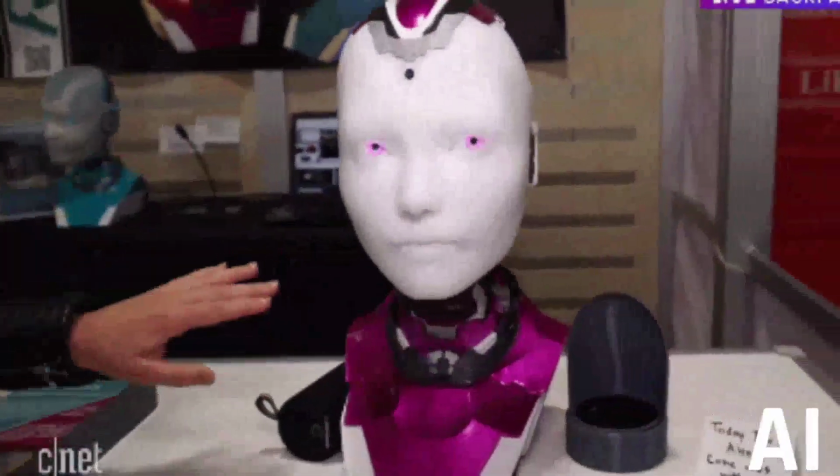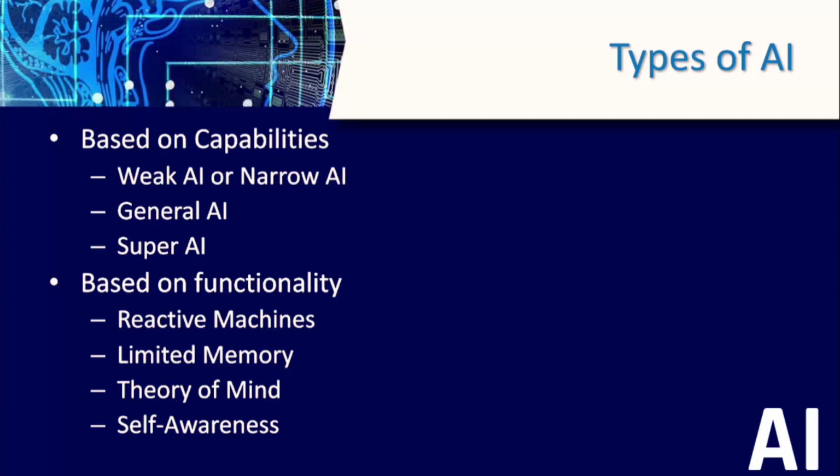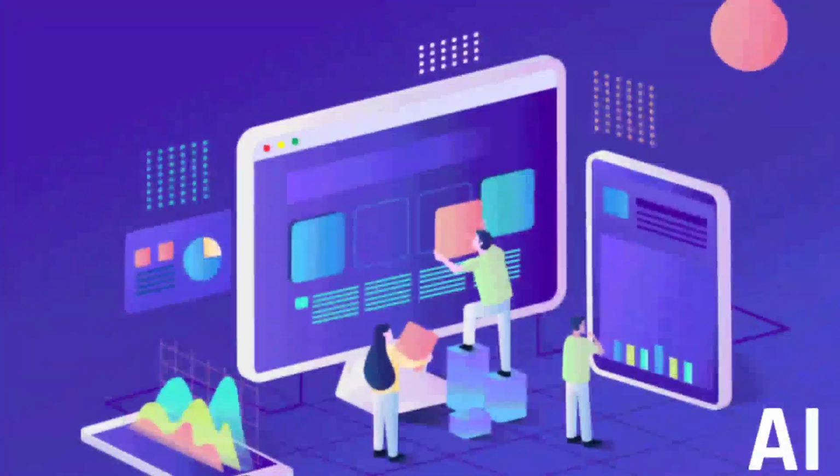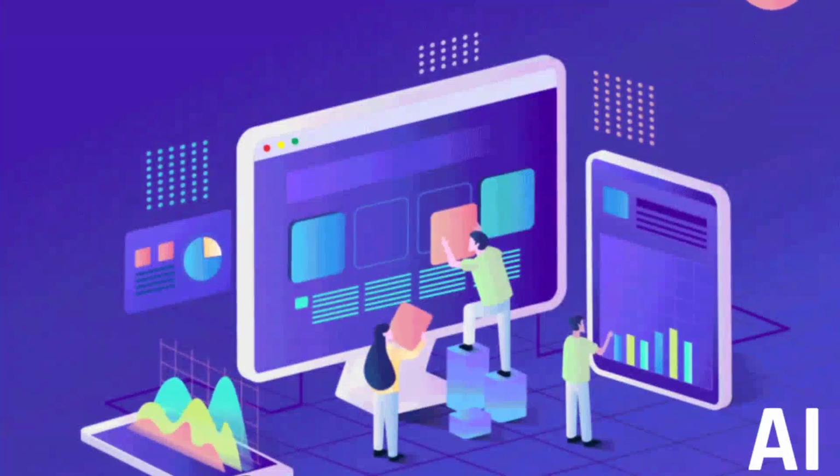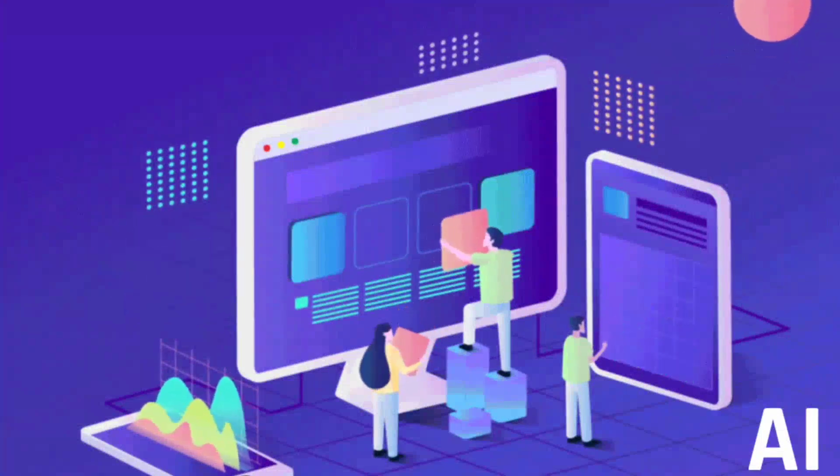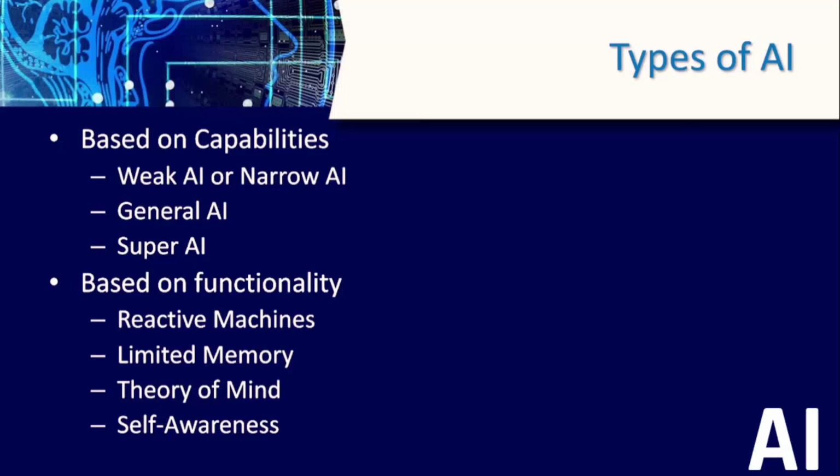Worldwide researchers are focused on developing machines with general AI, and such systems are still under research. It will take a lot of effort and time to develop them.